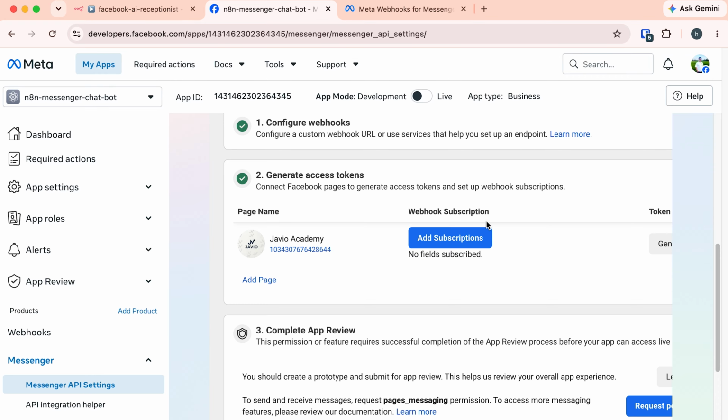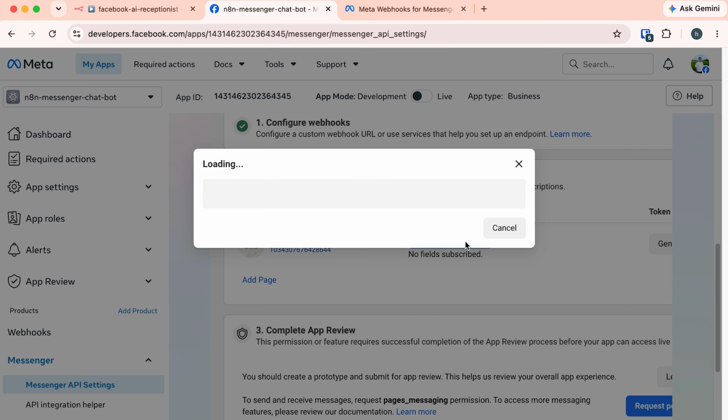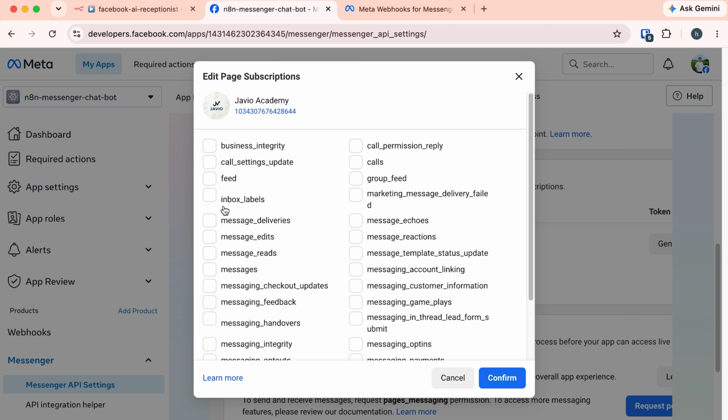Now to generate the access token, Facebook requires proper permission first. So here we need to add subscription. Subscription tells Facebook what our bot can do. Only select the roles that we actually need. Click on this add subscription button. Here this opens the available roles. Here we need these two specific roles. One is this message and another is message reads. Let's mark this message and message reads and confirm.